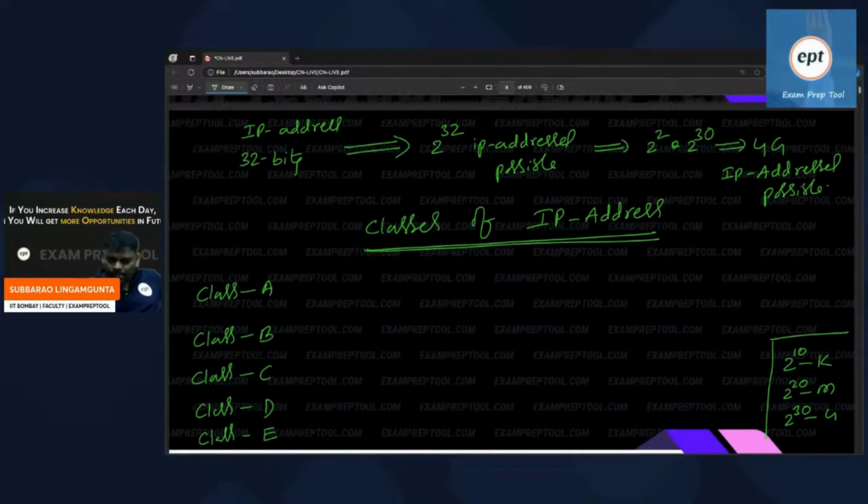Now let's go one by one. Does anyone remember the Mumbai STD code?